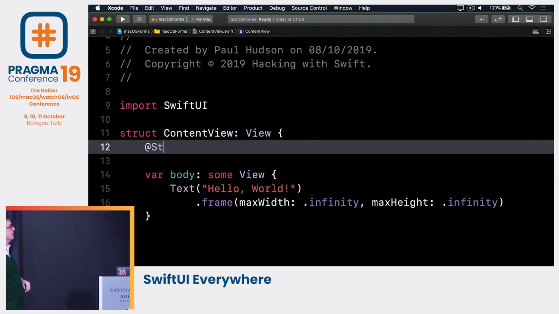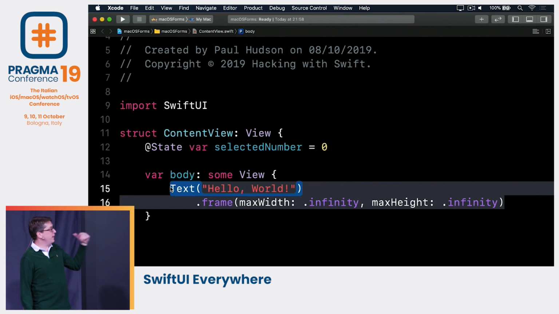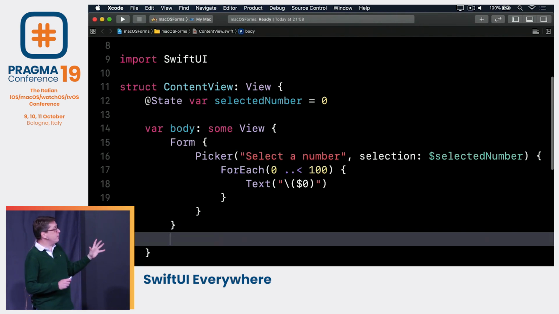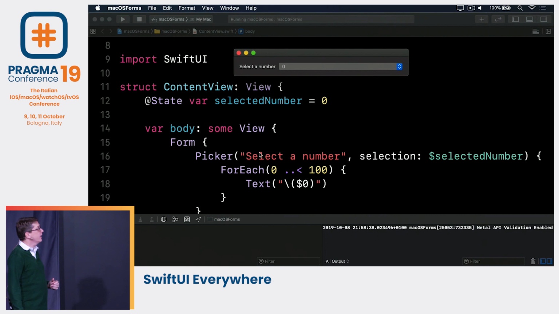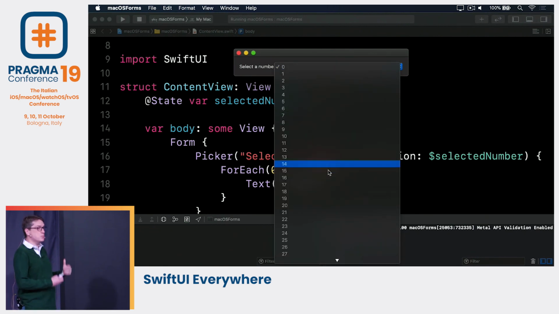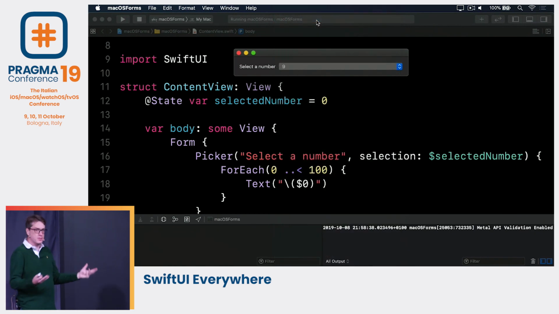As a native macOS project, give it the same state variable, also being default by default, and just paste it into the body there. So it's the same code. It's the same thing. I'll add one tiny change, add some padding around it so it looks a bit nicer on macOS. Otherwise, it's the same thing. And that's identical code. But now it's running as a macOS native SwiftUI application. And now, when I build and run the code, what you'll see is that kind of picker. That is what macOS pickers look like. SwiftUI adapts more intelligently than Catalyst does, which of course it does. It's being rebuilt from scratch for macOS, even though the code's the same. So that is a basic picker.